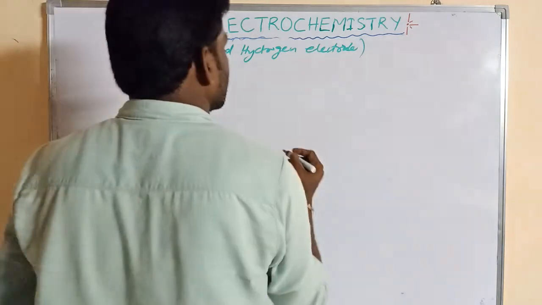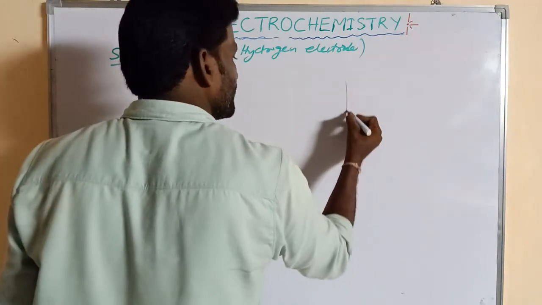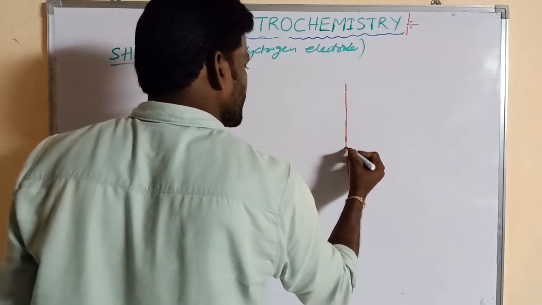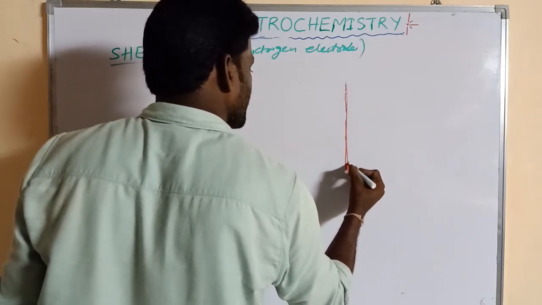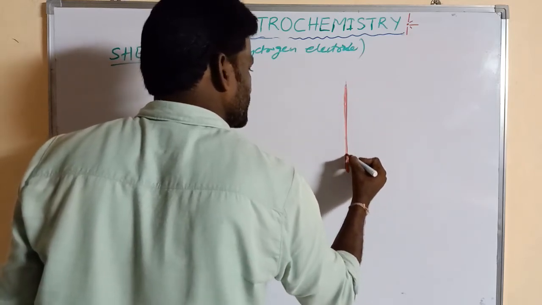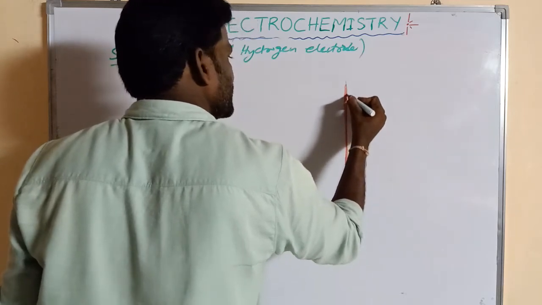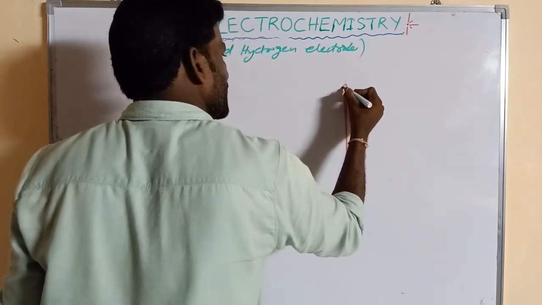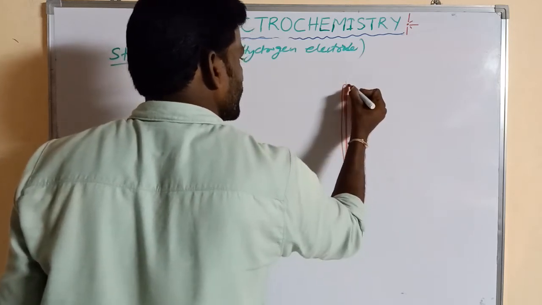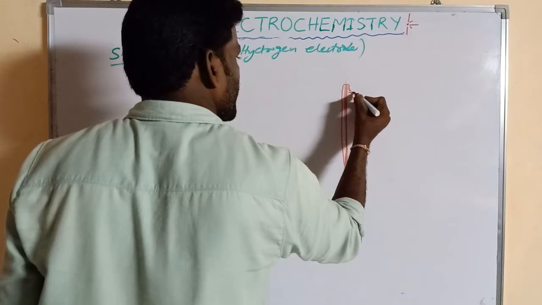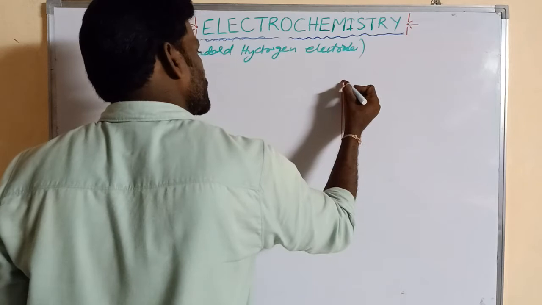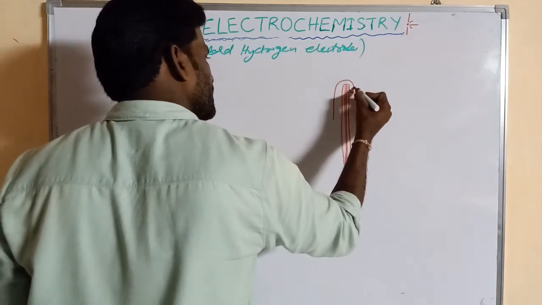So how to construct it? We take a platinum electrode that is coated with platinum black. This is the platinum electrode coated with platinum black. This is sealed in a glass tube containing holes. This whole tube is also fitted in another glass tube.